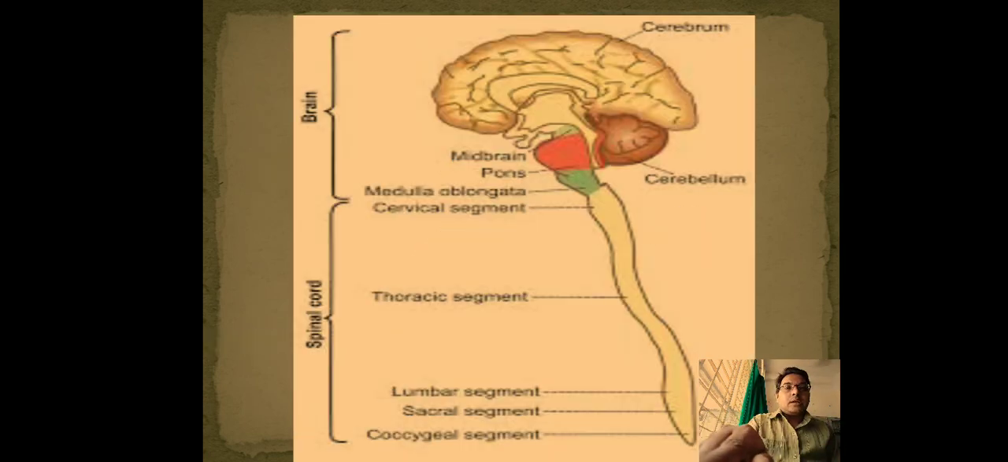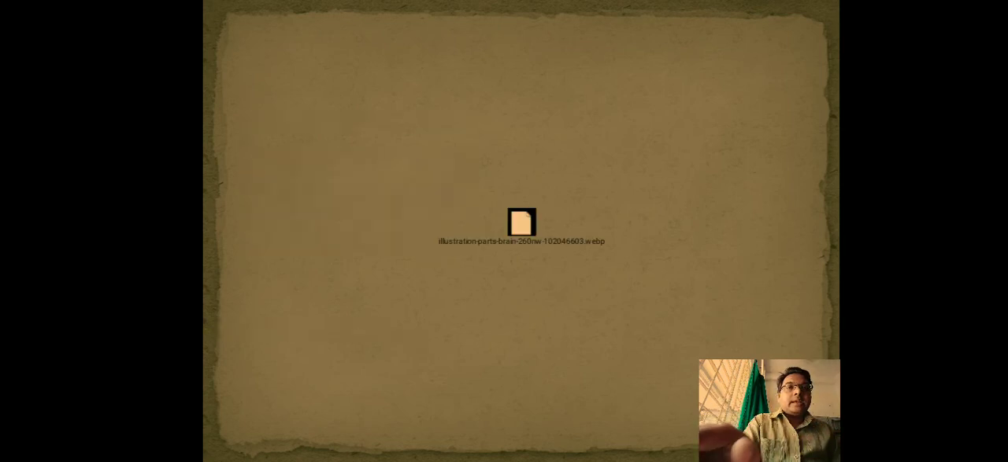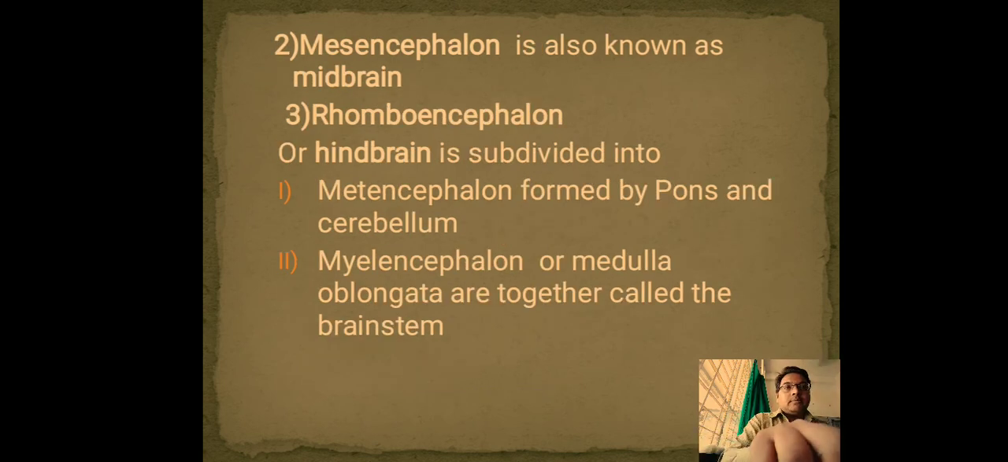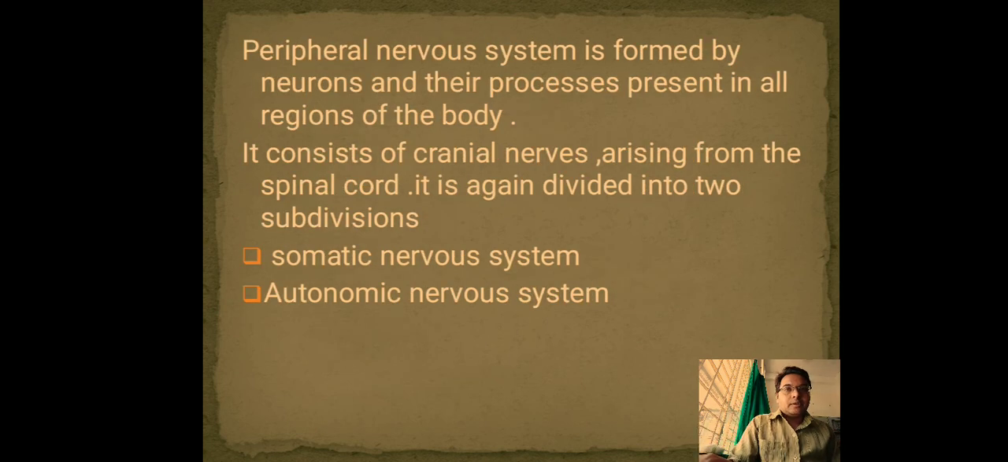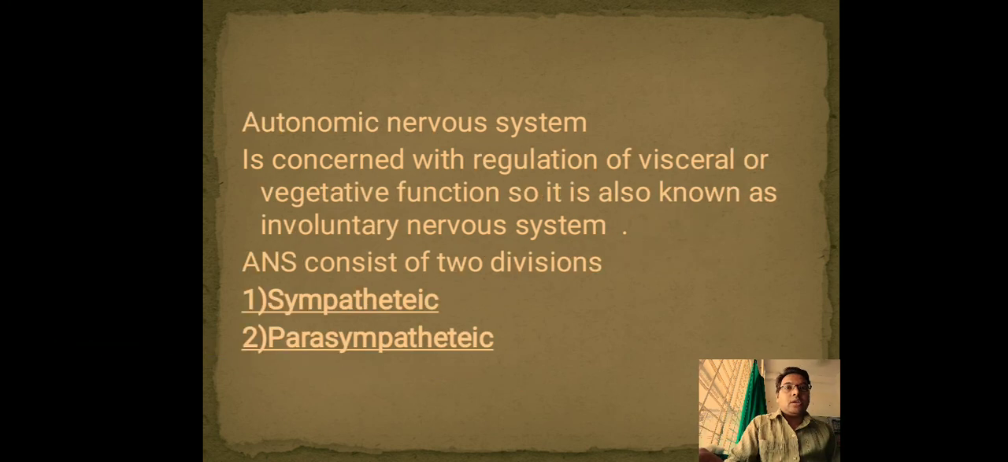We have discussed the parts of the brain, that is the forebrain, midbrain and hindbrain, also known as prosencephalon, mesencephalon and rhombencephalon. We have discussed the peripheral nervous system, which includes the somatic nervous system and autonomic nervous system. Somatic nervous system is concerned with the muscular activities and movements of the body, whereas autonomic nervous system is concerned with visceral functions, organ functions, and it is the involuntary nervous system. The autonomic nervous system consists of two divisions, sympathetic and parasympathetic. Thank you very much.